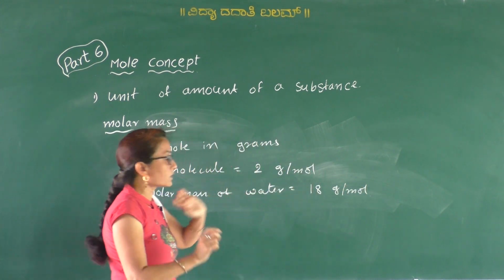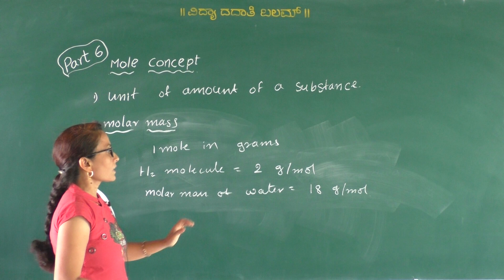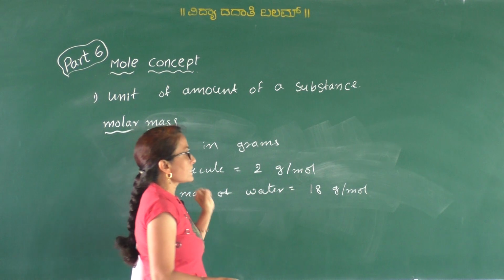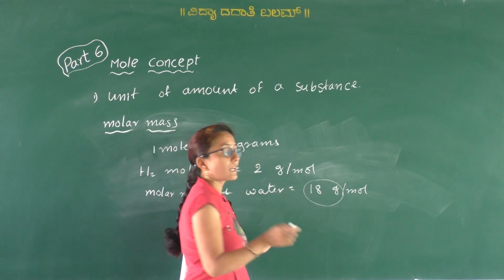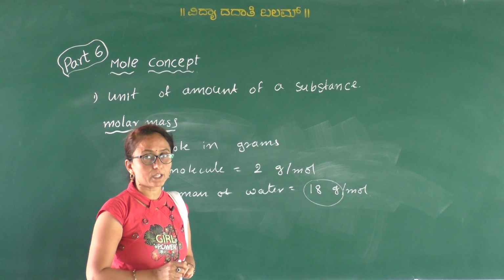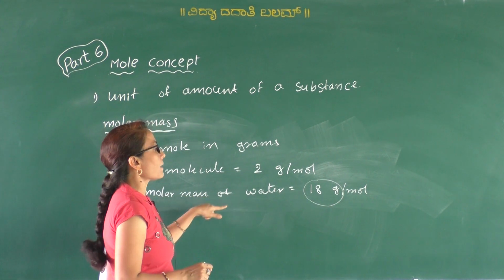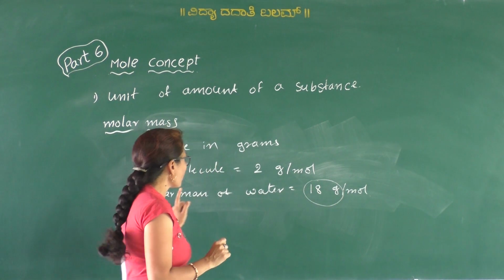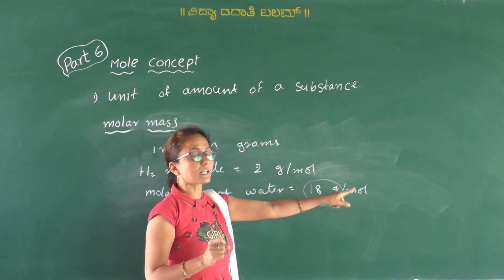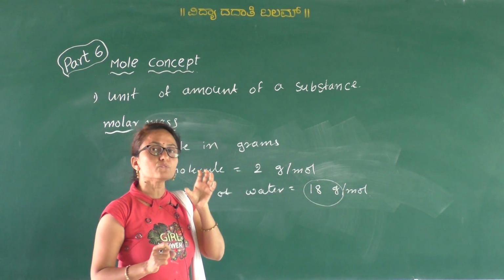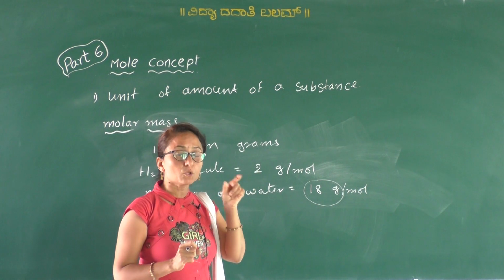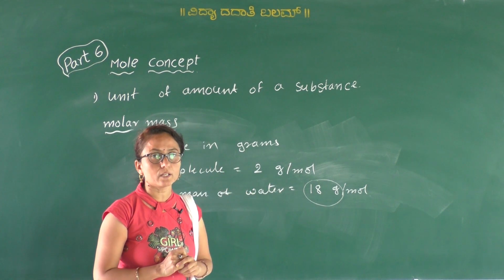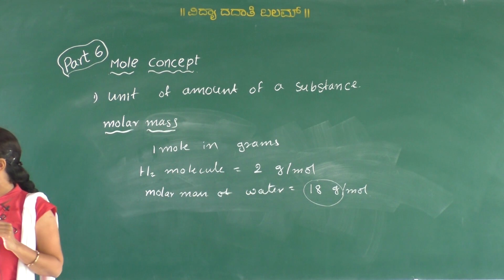So when we observe these values, we see that the molar mass, or the mass of 1 mole of any substance, is numerically equal to its gram atomic mass or gram molecular mass. We know that the molecular mass of water is 18 and its gram molecular mass is 18 gram. Thus the molar mass of water is also 18 gram per mole. Therefore the mass of 1 mole of any substance is numerically equal to its gram atomic mass or gram molecular mass. Okay. Now let us consider some examples.